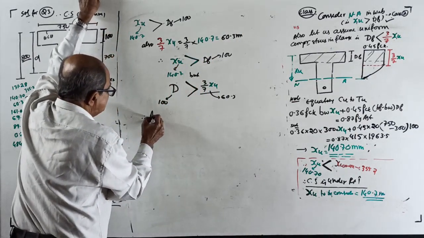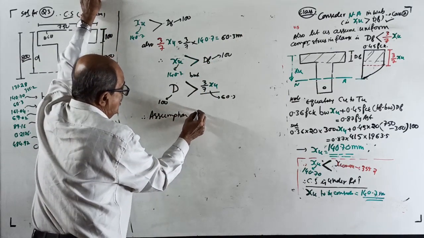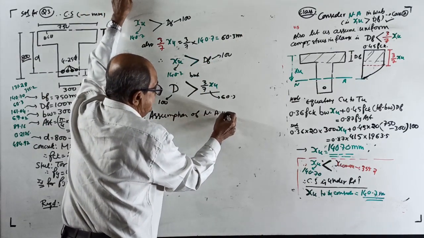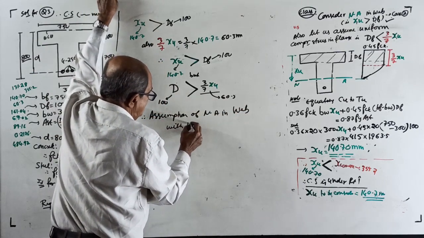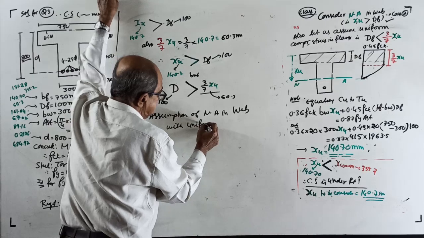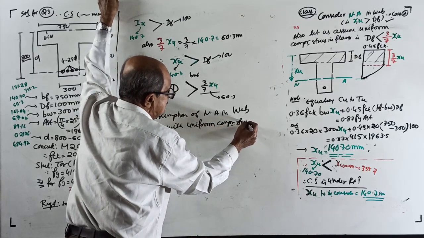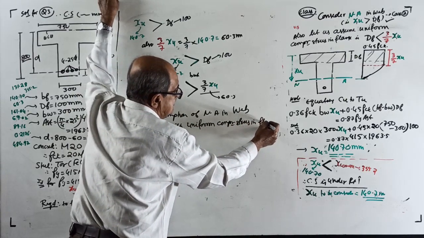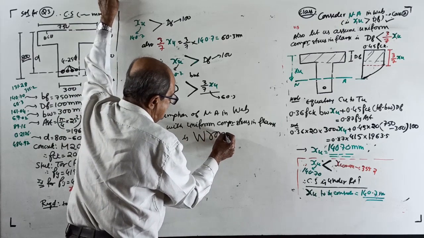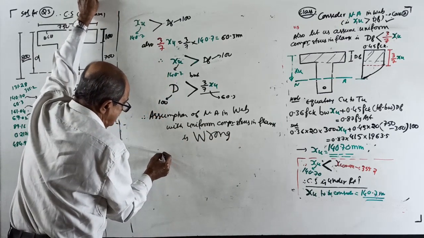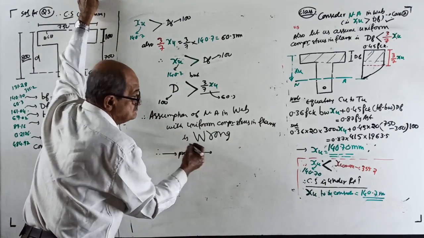Therefore, the assumption of neutral axis in web with uniform compressive stress in flange is wrong. Therefore, right here, what to do? Proceed further. Write a note here.